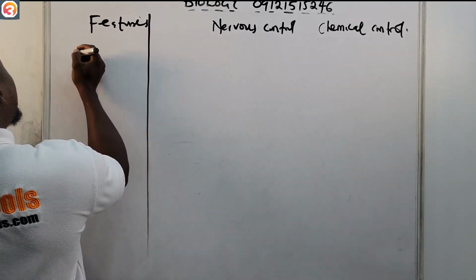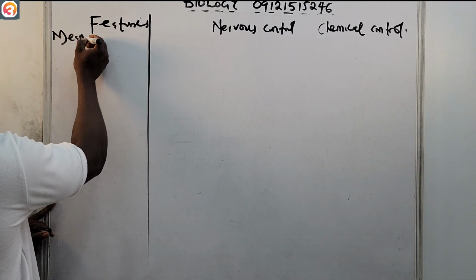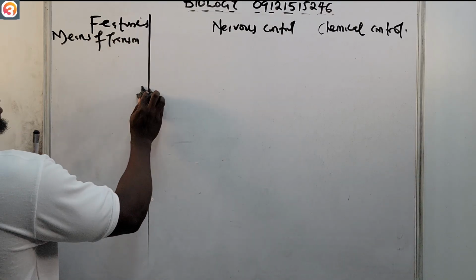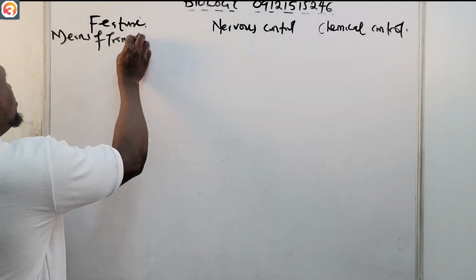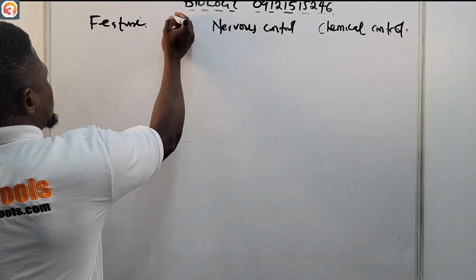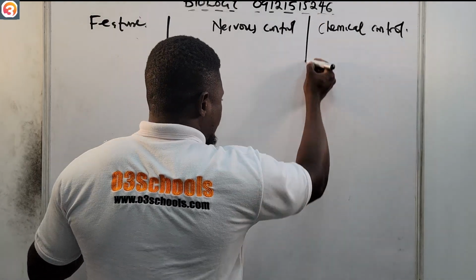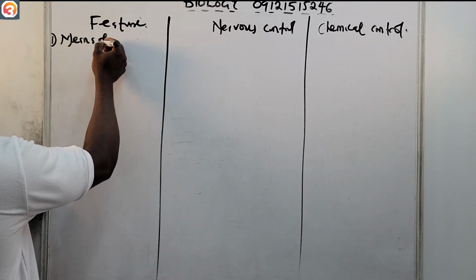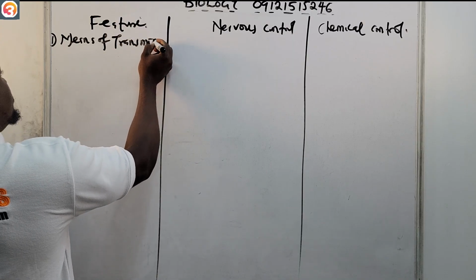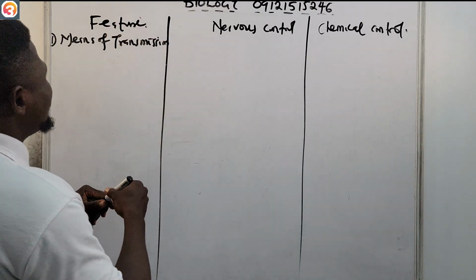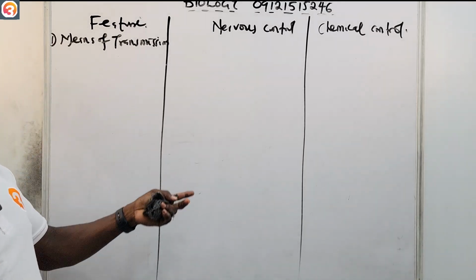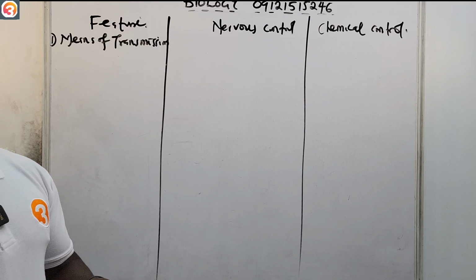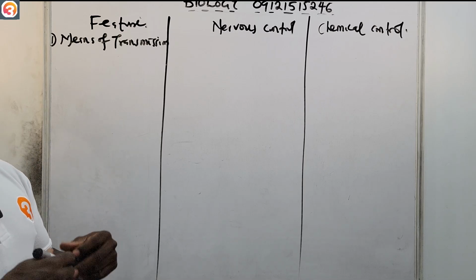Number one, we're going to look at the means of transmission. We have already said that nervous control uses electrical impulses, or electrical signaling, to control body function.